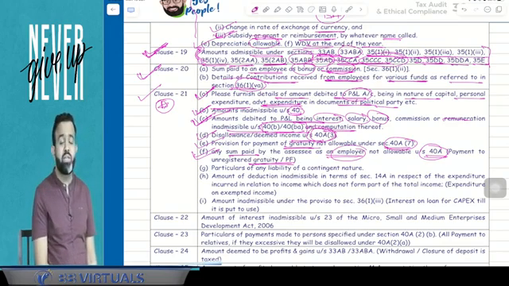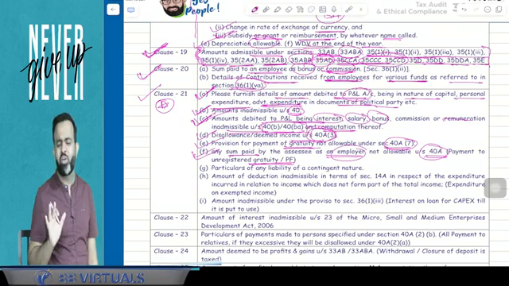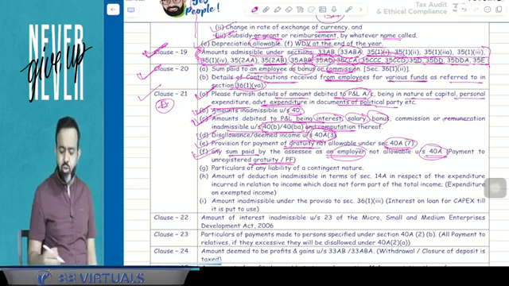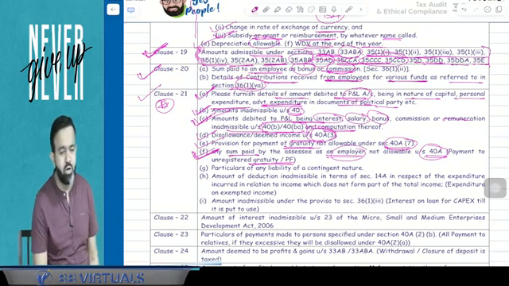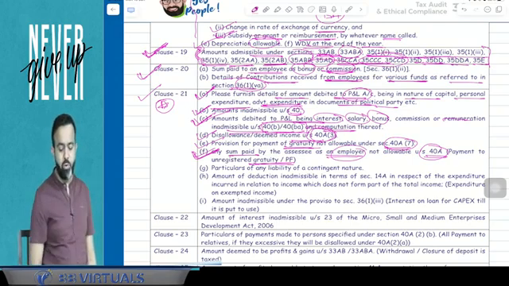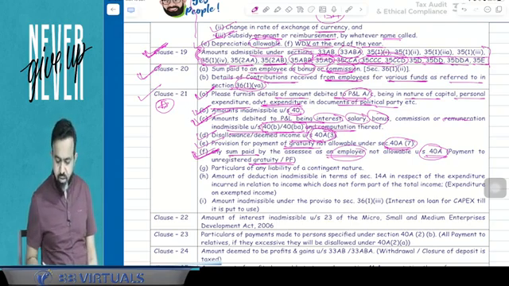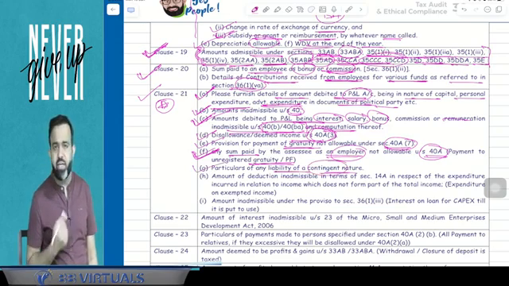After that, approved gratuity fund is allowed, but unrecognized provident fund is not allowed, unapproved gratuity fund is not allowed, unapproved superannuation fund is not allowed. So if the employer made any contribution to an unapproved gratuity fund or unrecognized provident fund, then it is not allowed. It has to be reported in 21F. Now next part, particulars of any liability of a contingent nature. Contingent liability is not allowed.